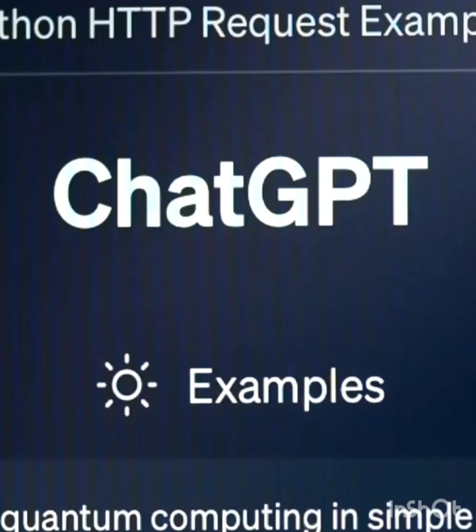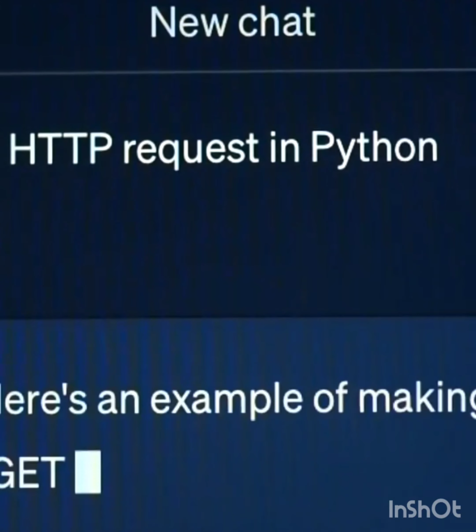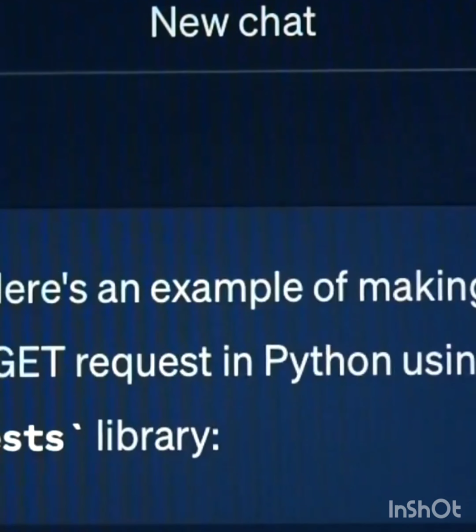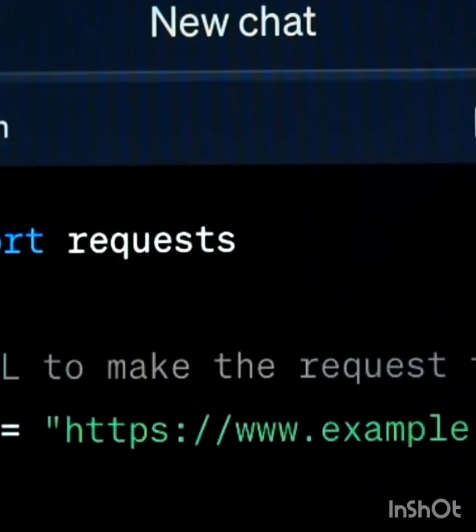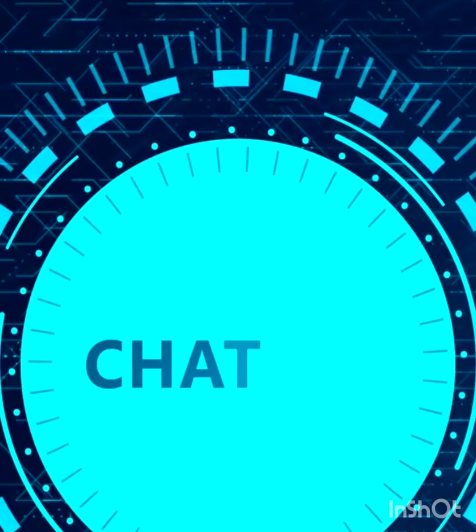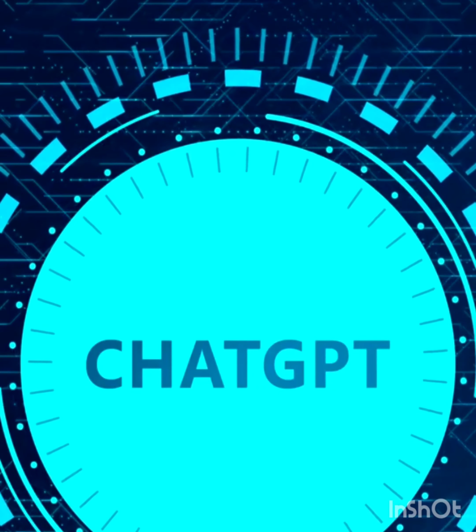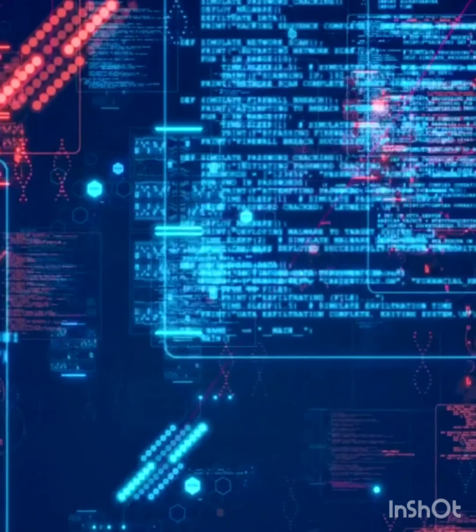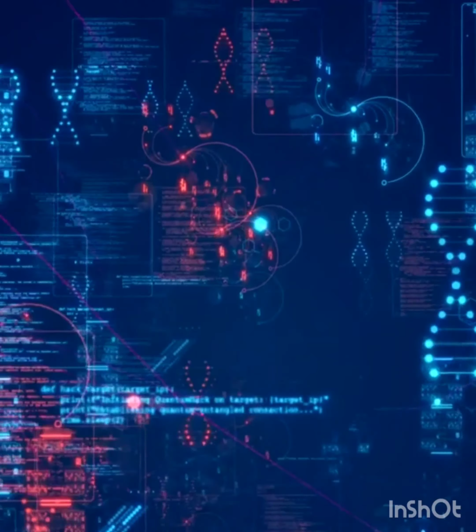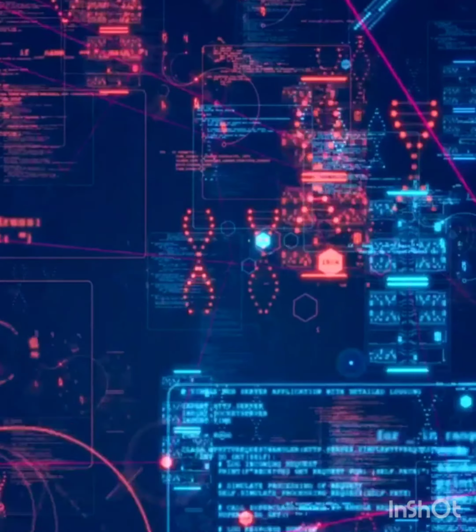The blueprint of mastery. 1. The shift from user to architect. Most people treat ChatGPT like Google with extra sass. They ask a question, get an answer, and bounce. That's entry level. True mastery means you stop thinking in queries and start thinking in systems.